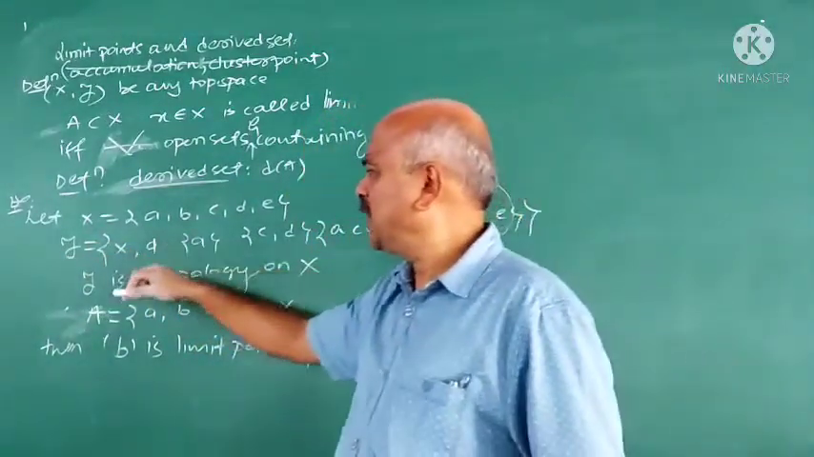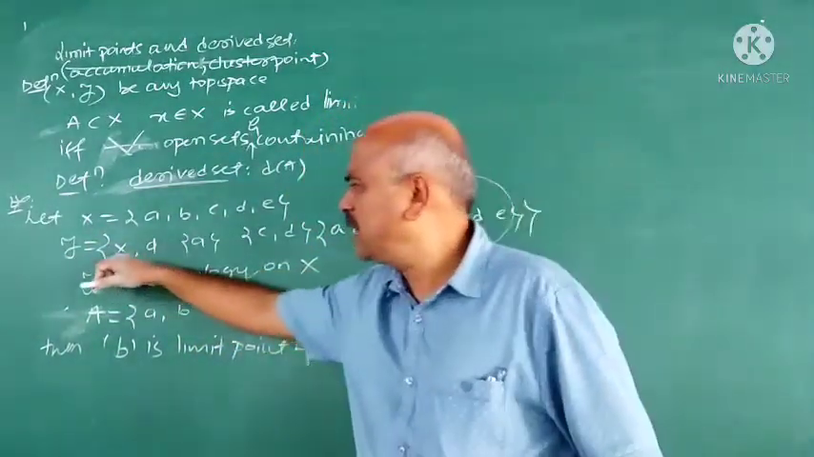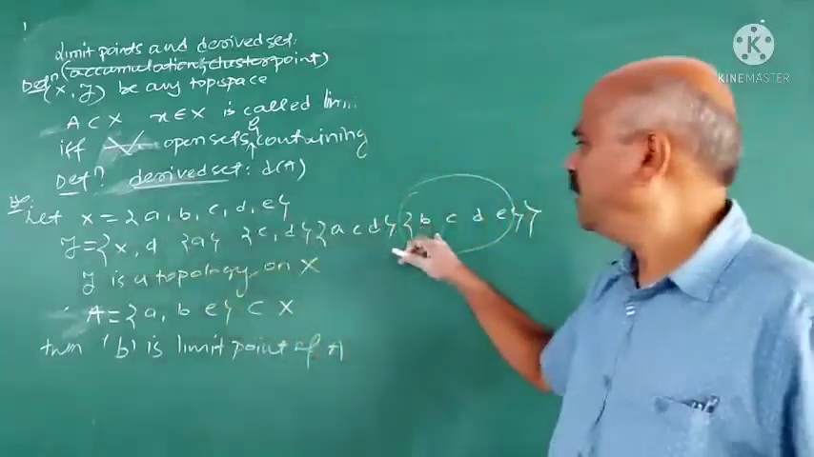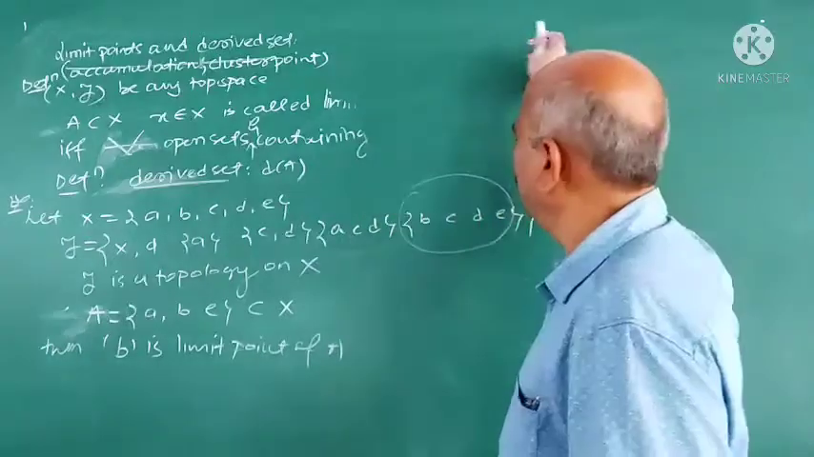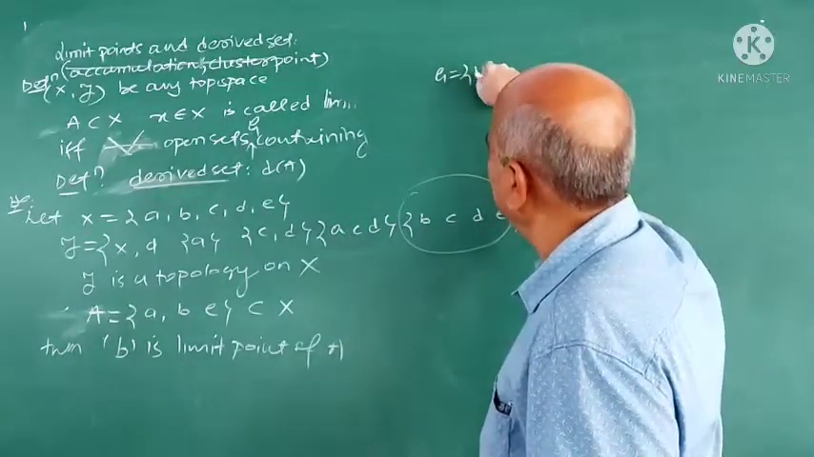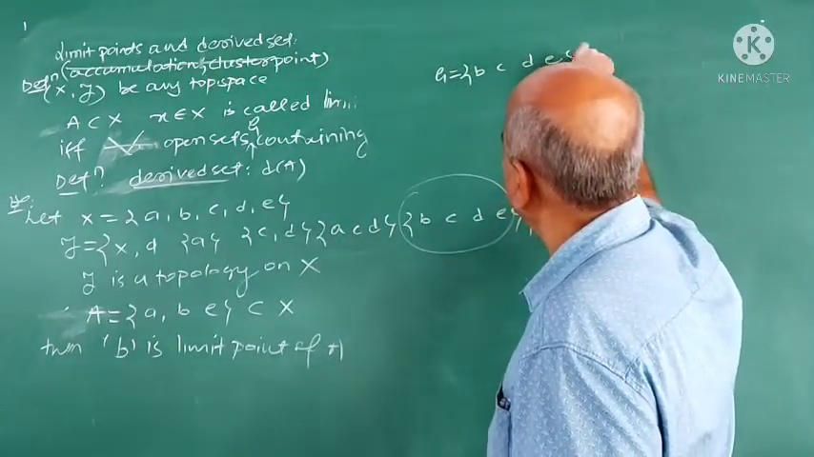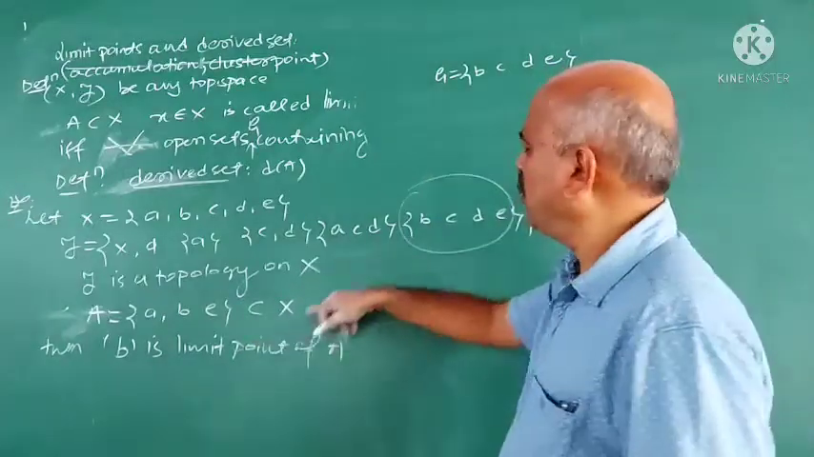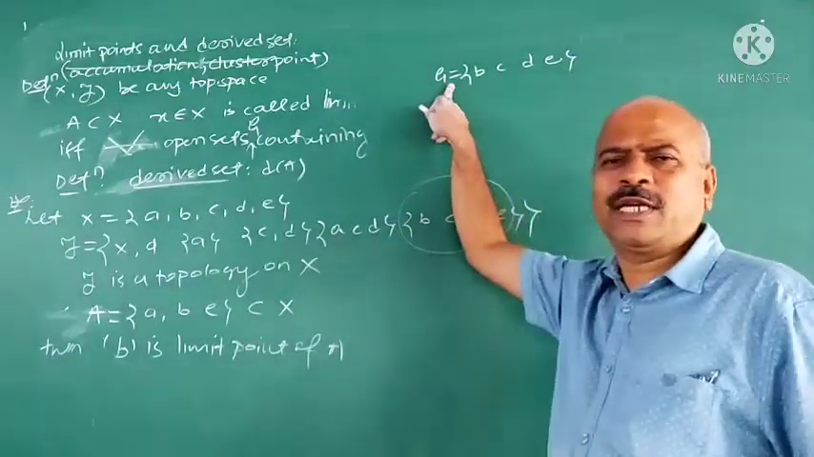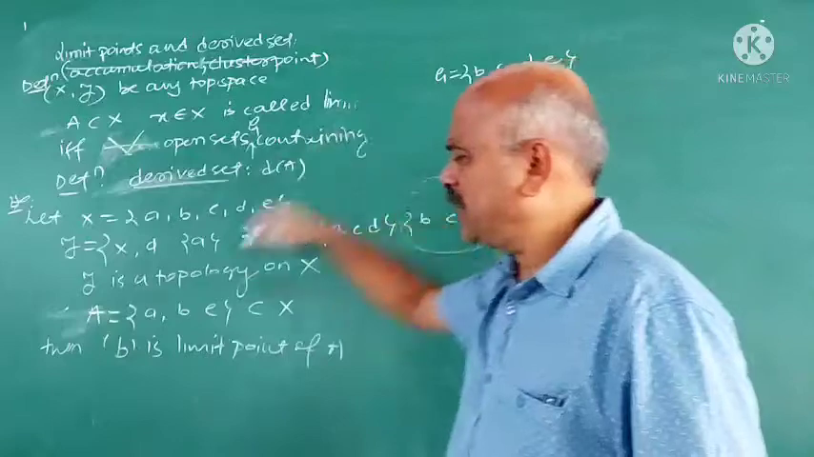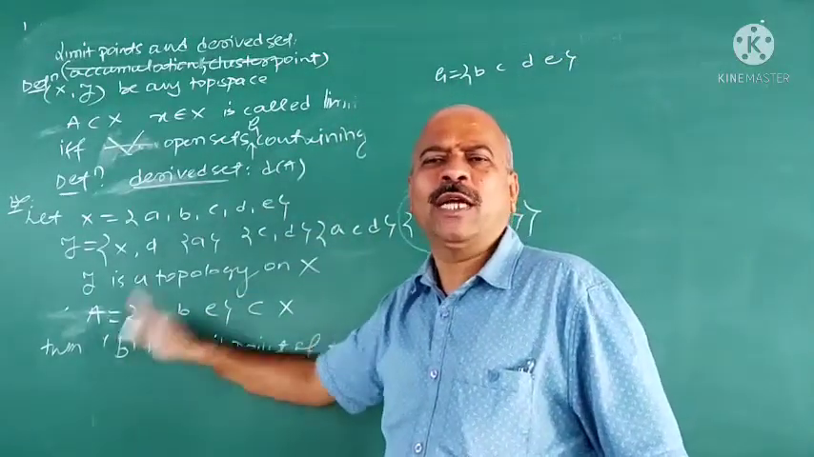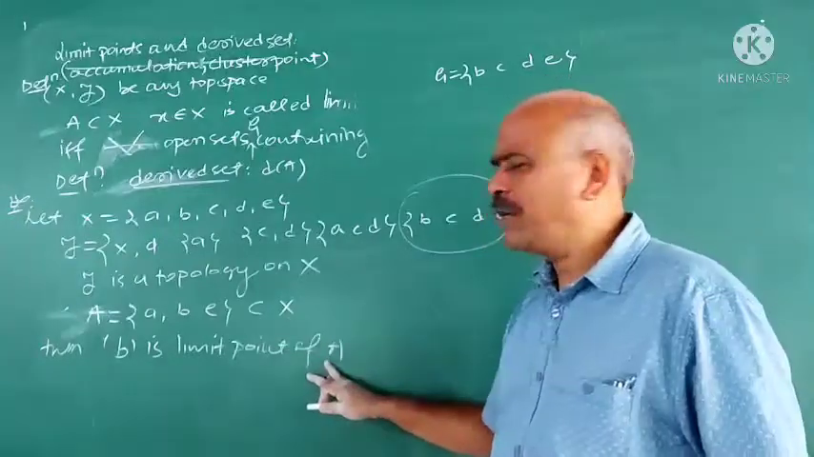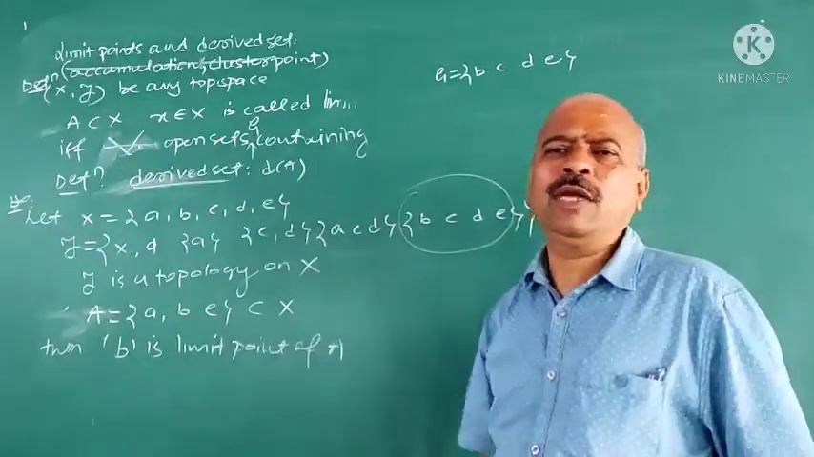What are the open sets containing B? First is X. After that, B, C, D, E. It is the open set containing B. Now, G is equal to B, C, D, E here. When you say that B is a limit point of A, every open set containing B must contain a point of A other than B.